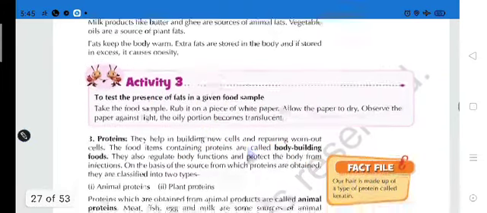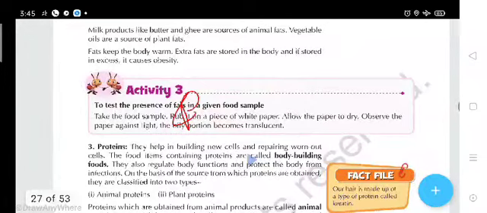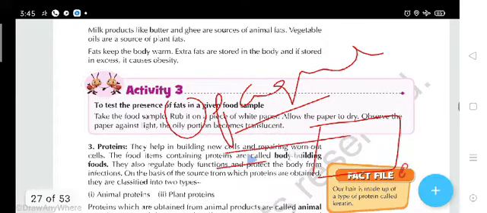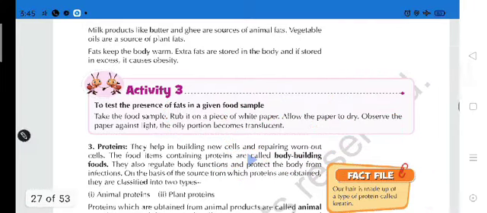And opaque object. Opaque means that light cannot pass through that object. For example, if this is wood, light cannot pass through the wood, so the wood is called opaque.